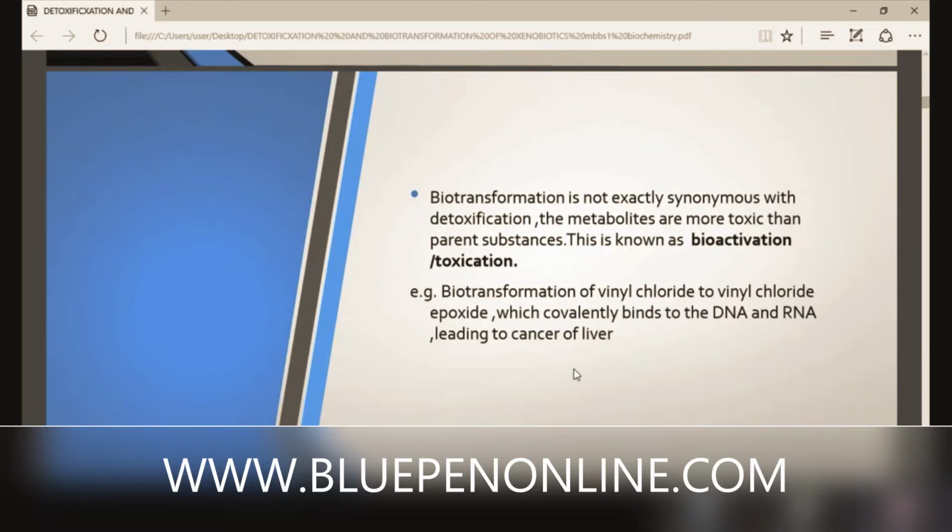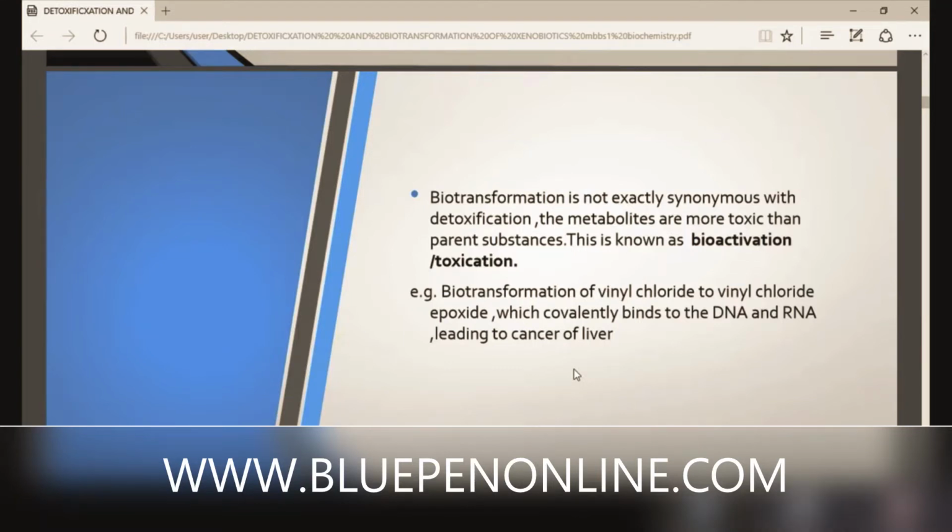Some example: biotransformation of vinyl chloride to vinyl chloride epoxide, which covalently binds to DNA and RNA, leading to cancer of the liver. Actually the procarcinogen is converted to carcinogen. Here we stress chemical compounds.